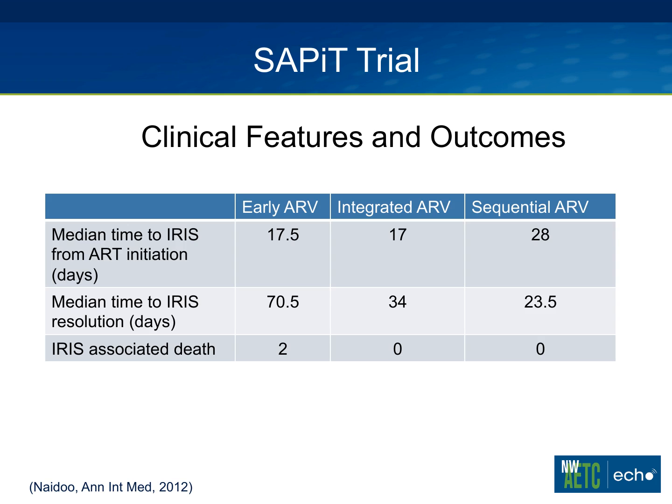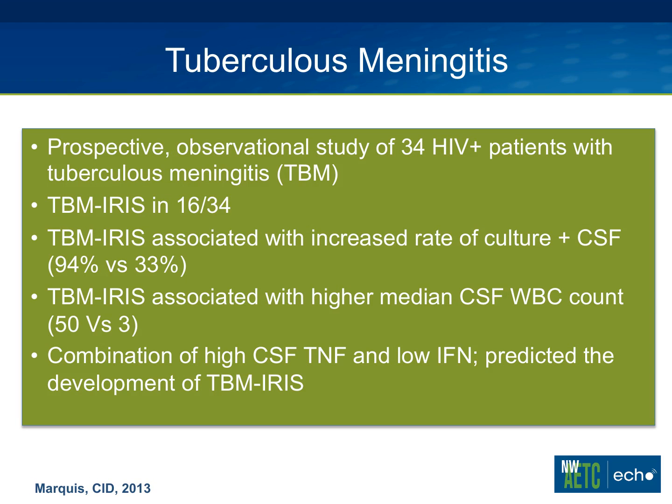The median time to the development of IRIS from starting antiretroviral therapy was roughly 2 weeks in the 2 early arms, so 17 days in each, and a little bit later in the sequential ARV arm, where they started ARV therapy 6 months after completing TB therapy. The time to resolution of IRIS was longer in the earlier arms than in the sequential arms, and there was more severe IRIS early as well. There were 2 IRIS-associated deaths in the individuals who started antiretroviral therapy early, and none in the integrated and sequential arms.